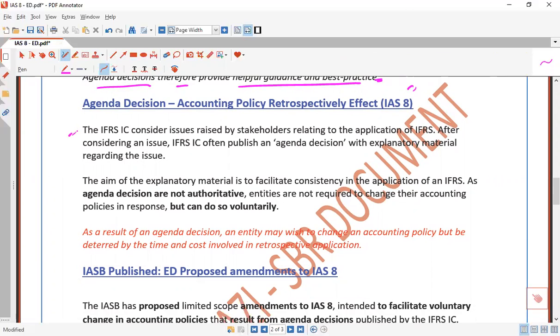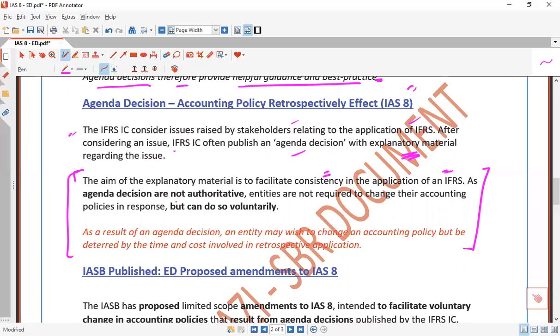The committee considered the issue raised by stakeholders relating to the application of IFRS. After considering the issue, they publish an agenda decision with explanatory material. This explanatory material, this is important, is to facilitate consistency in application of IFRS.